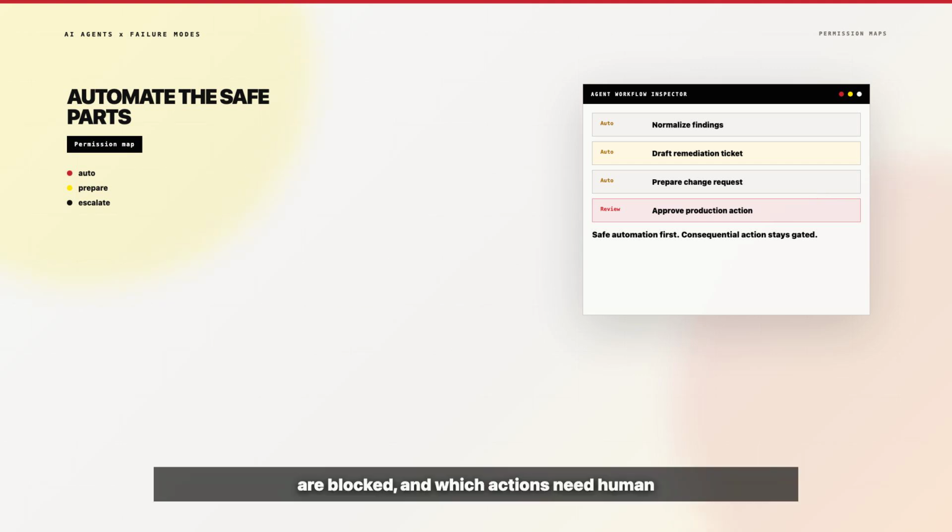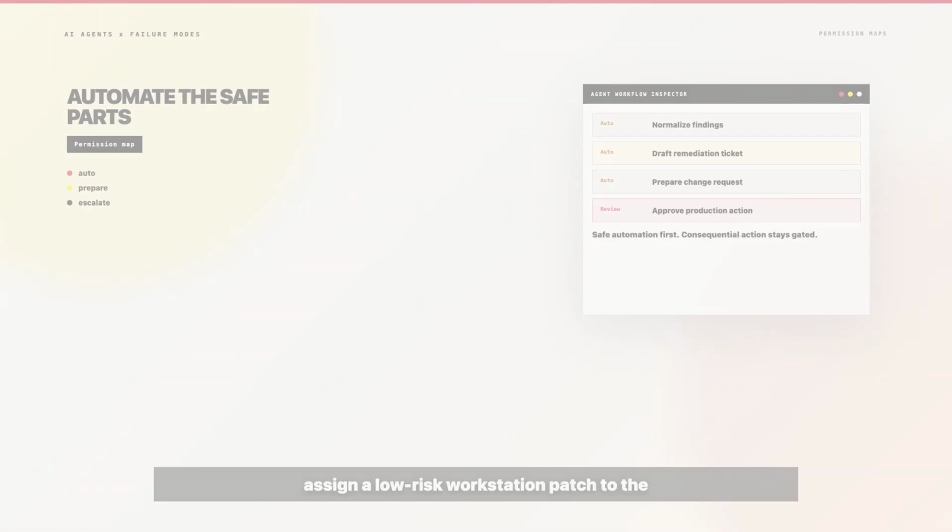That means every agent needs a permission map. The permission map defines what the agent can do automatically, what it can prepare but not execute, and what it must escalate. For example, the agent may be allowed to create a draft ticket automatically. It may be allowed to assign a low-risk workstation patch to the endpoint queue. But it should not be allowed to approve a production change, suppress a critical finding, or route urgent work to an inferred owner as if that owner were confirmed.